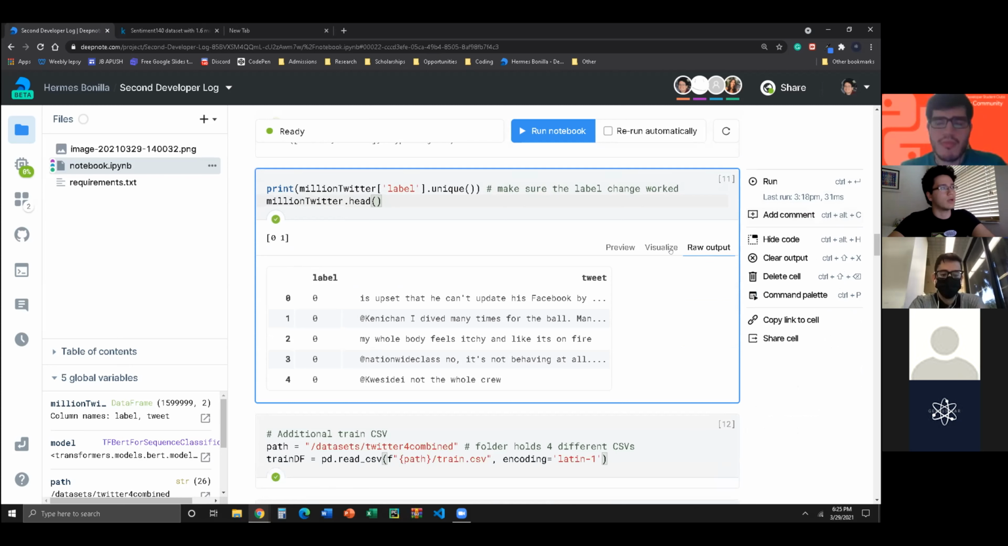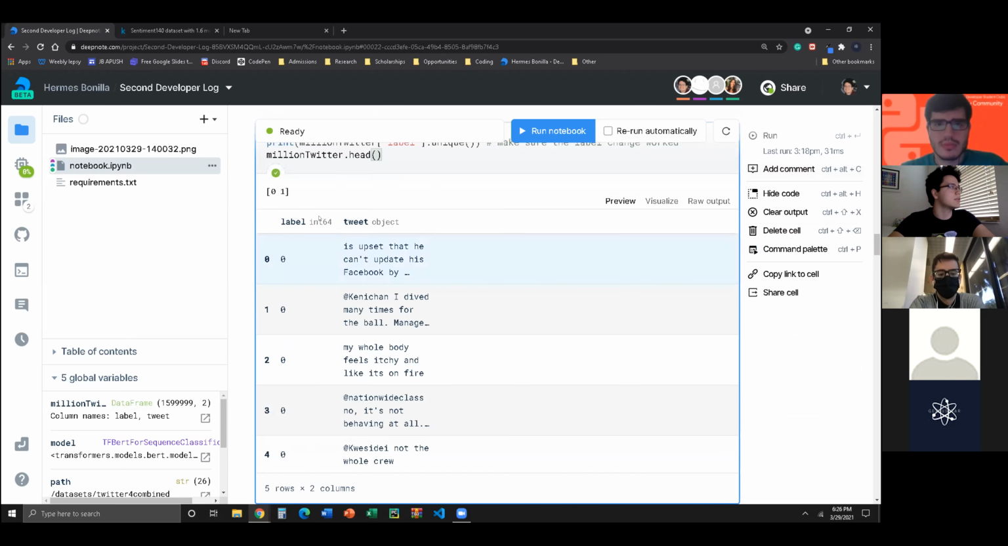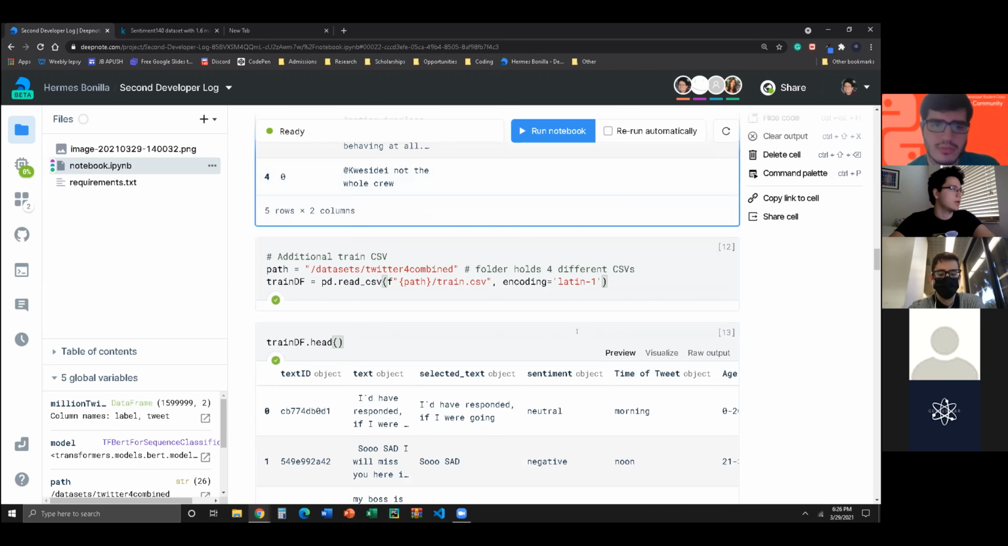So I put it as raw output because it's kind of tiny, so you can still see well. But we could look at it like this. And we have our label, our tweet, and so far it looks a-okay. So good. We have that. Now, that data set is so far okay. So we're done with that one.